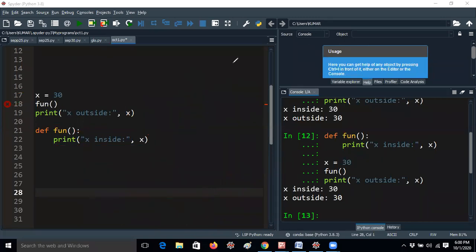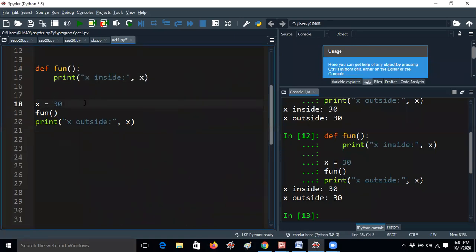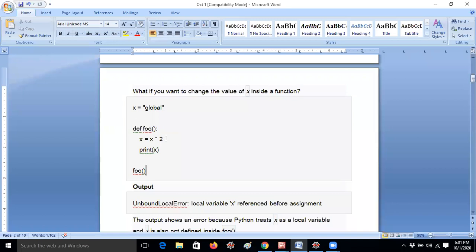So now let me remove this and let me copy here. I'm just pasting here. So now my error is removed automatically. So this is the first thing you have to understand. Next, let me move to the next example.